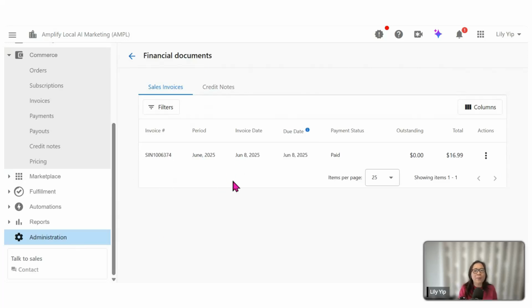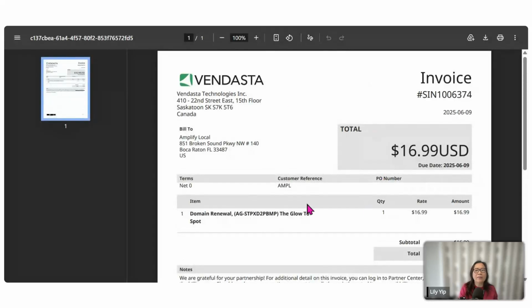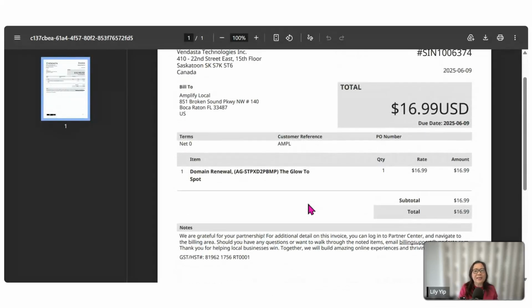For example, you can click on the 3 dots and view the PDF invoice, or download it. Let's see whether it brings me there, because it's just a test account. So you can see, this will be the invoice that Vendasta has sent to you for charging to your credit card. That's another way that you can keep tab of what is coming along to your credit card.